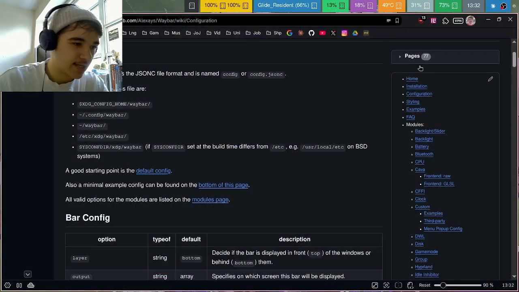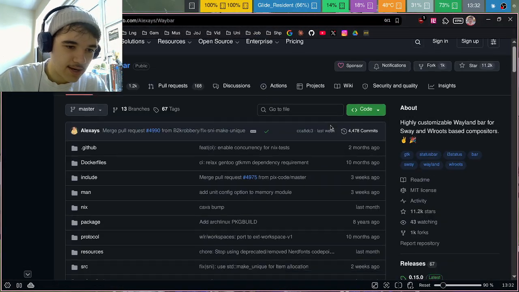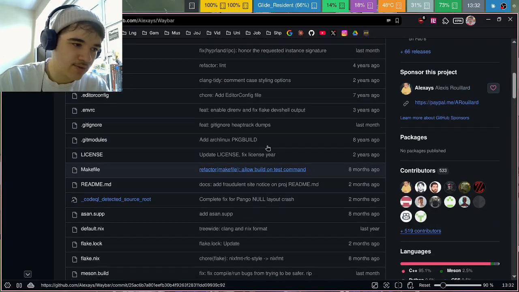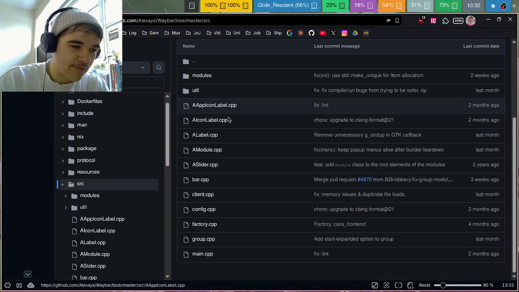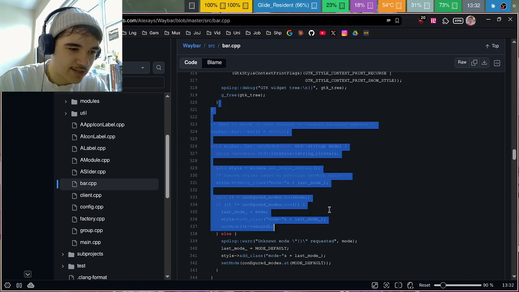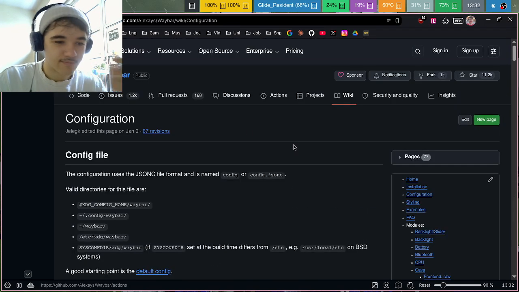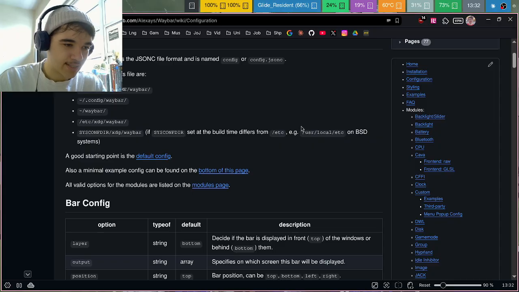If I went to this here, I can see it's mostly coded in C++. Perfect, because that's what I use, or what I'm used to. So I can go to source. If there's a bug, I can look at the source code and change stuff. It's awesome. I do hope I get into that at some point, but anyway, let's march forward.